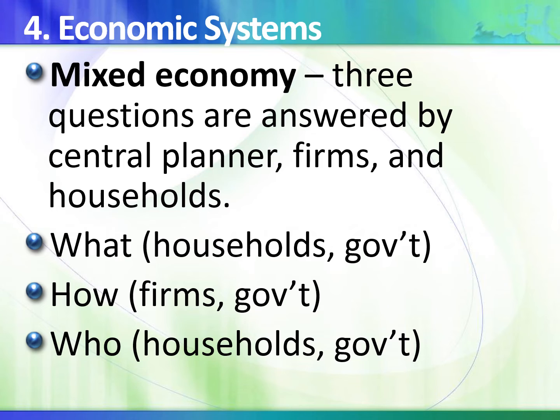The government also answers who shall consume what is produced. The government will say that, okay, in this area, all of these kids can go to this school. On the other side of the town, kids living there will go to another public school. So it is the government who makes that decision.